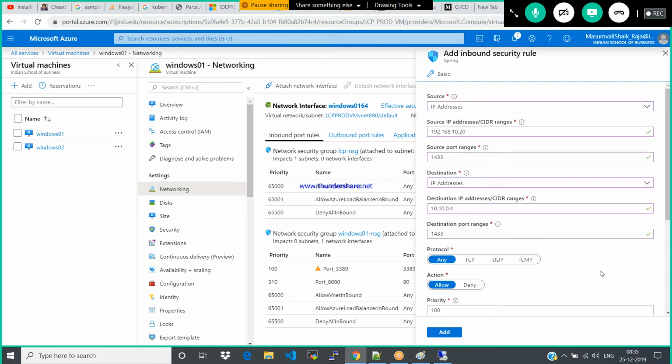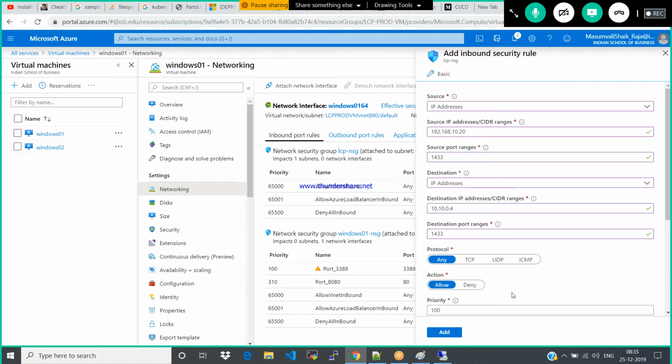Now what happens exactly is that from this IP, for this port, I will hit this VM. That is the source and destination. Okay. So what is the protocol? Any type, whether it's ICMP, TCP or UDP. Then the action, allow or deny.